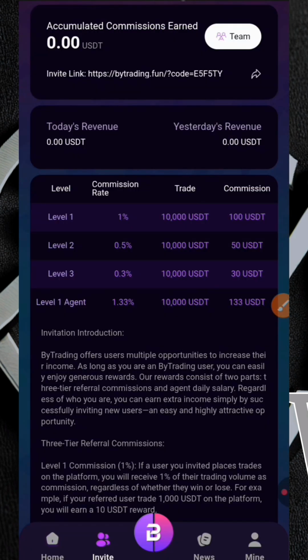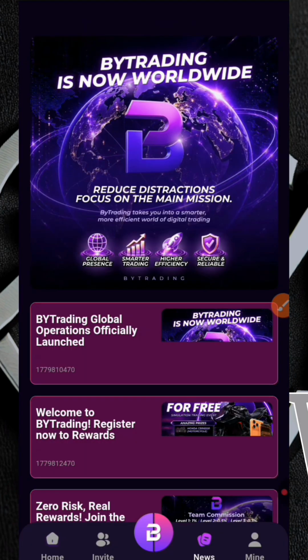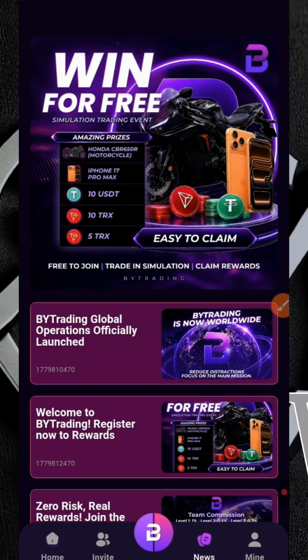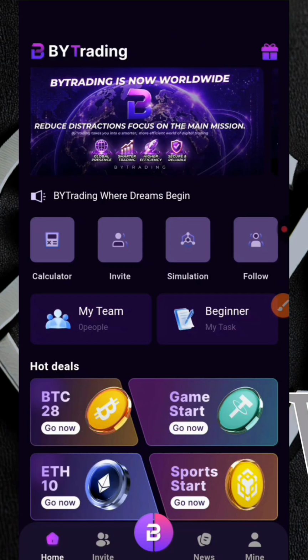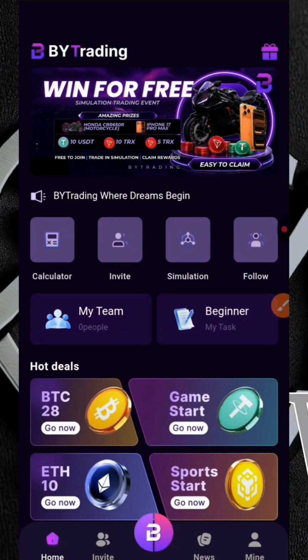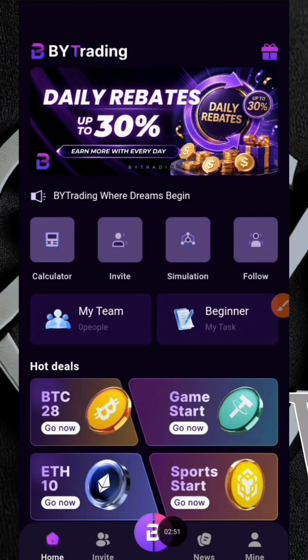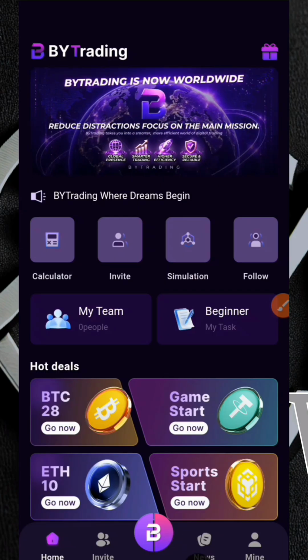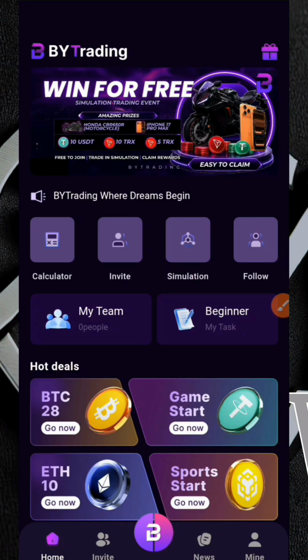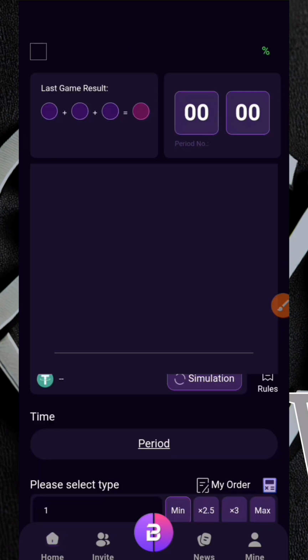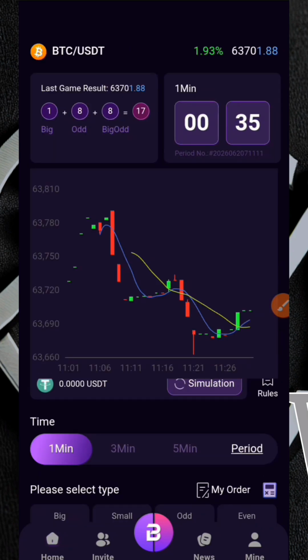Okay, so coming over here to news, this is where you actually get to see the latest commission news regarding this platform and anything else. So to get started properly on making predictions and earning from this platform, like I said, we are going to be starting with the demo account. You can also access this BTC28 trading section from over here at this bottom side, but I'll still be using this side to access it. So if I click on it right here, I've been brought to this trading page.